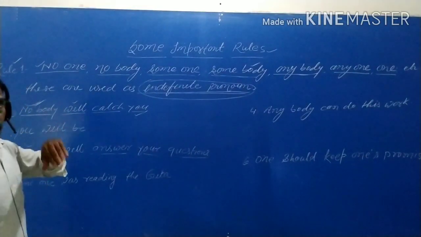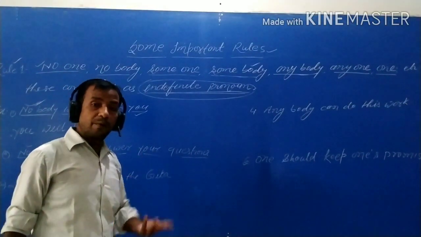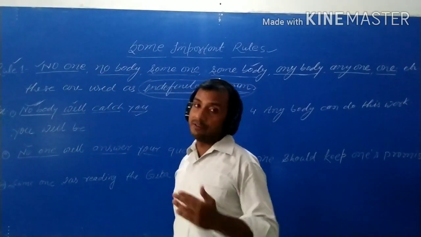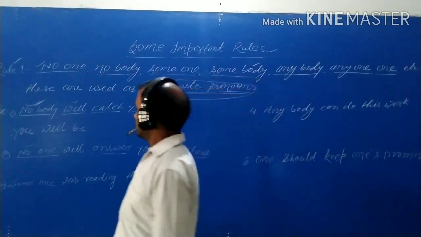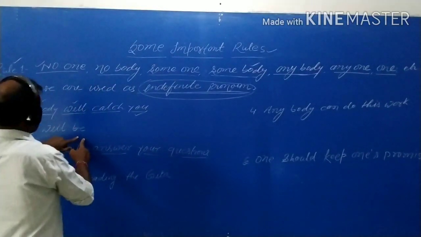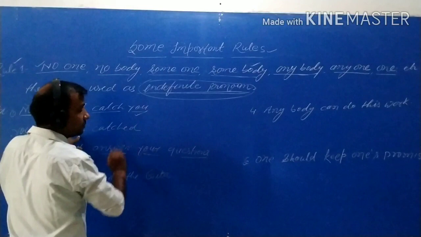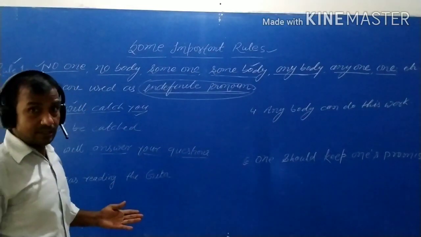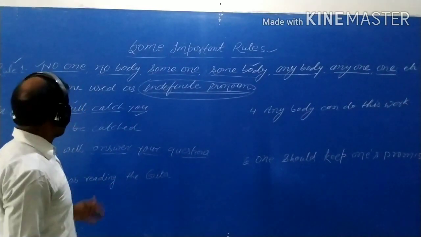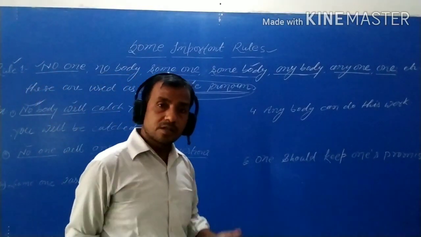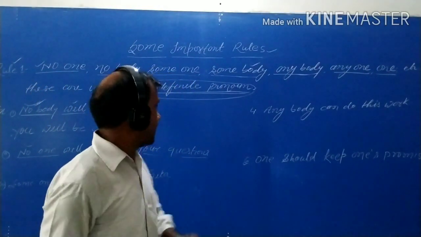Will is used in the will be form when we transform the given sentence into passive voice.